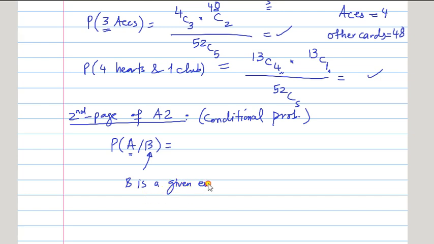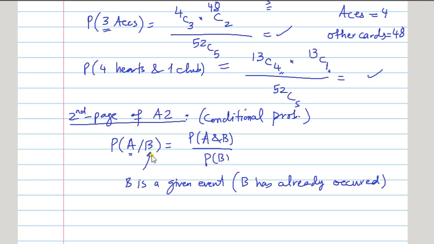Given event means an event that has already occurred. B has already occurred. So it is a condition which is given to you. And now tell me what is the probability of A. So the formula is probability of A and B divided by probability of B. So whatever is the given event, it comes down, you see. Okay, so AND and intersection are the same. Whatever you want to write, it's fine. So you need this. So let's see, we can attempt a question.